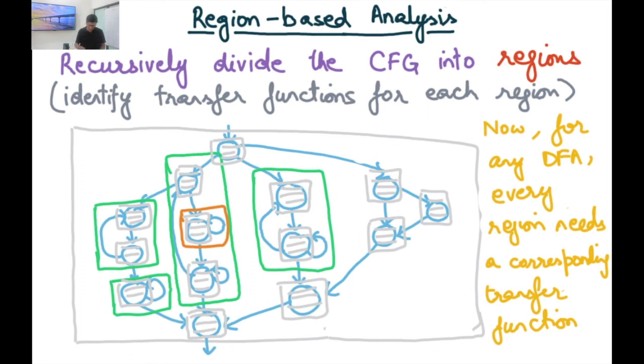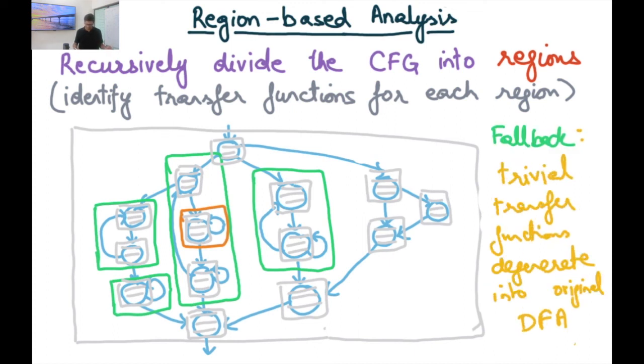So to summarize, we recursively divide the CFG into regions, and we identify transfer functions for each region, some of which can be trivial. And we need to do this for any DFA. So for any DFA, every region needs a corresponding transfer function. And the fallback is, of course, that we just use the trivial transfer function, and that would just degenerate into the original DFA if trivial transfer functions are used for all the regions.